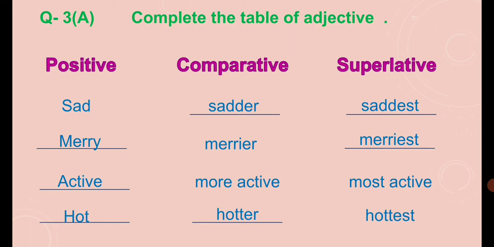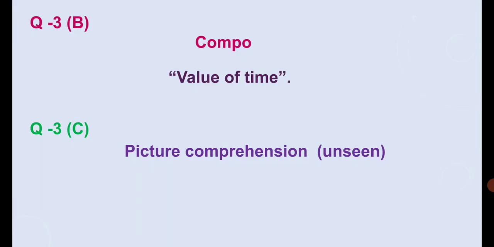So this is the way we attempt the table. Now what will be in question 3B? There will be a composition, and we have done only one composition in our Essay 1. It is "Value of Time," right? So value of time is the composition, and then in question 3C, there will be a picture comprehension.